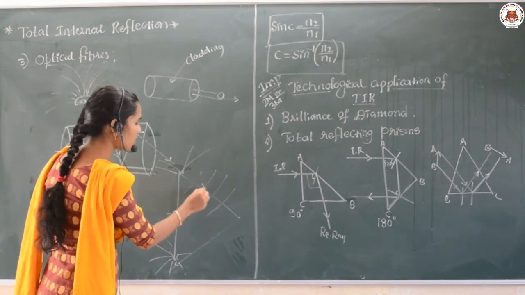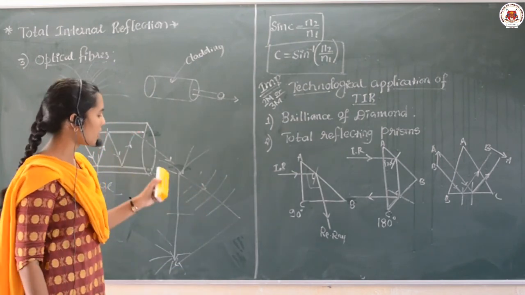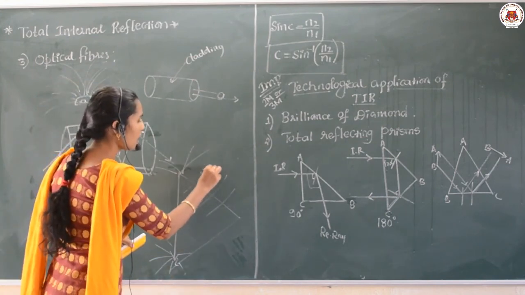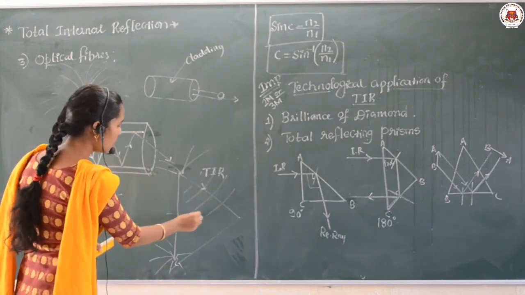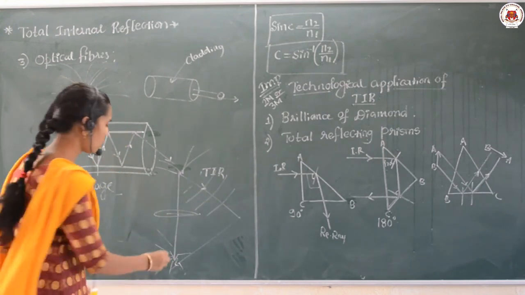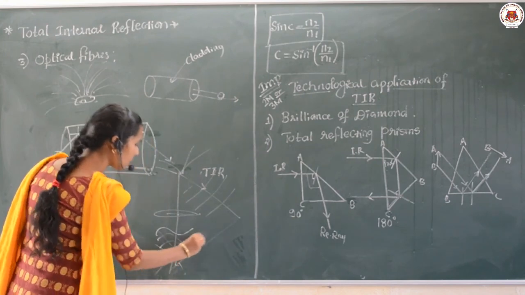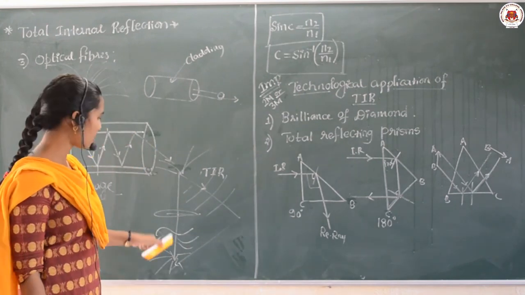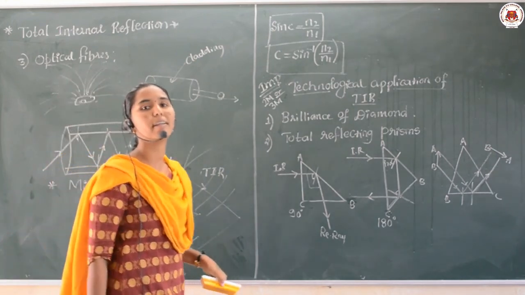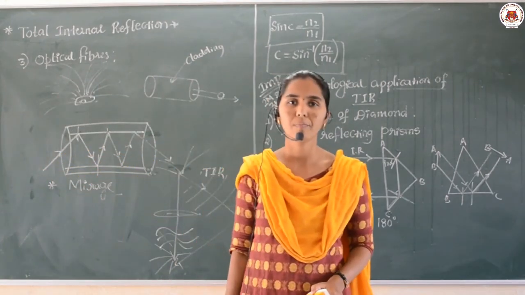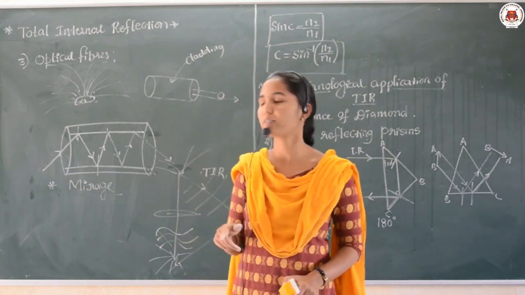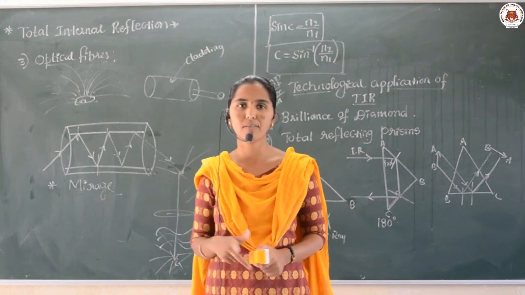When it passes from one layer to another layer, from denser to rarer medium, it undergoes TIR, and hence the downside appears exactly inverted, and we feel that there is a pool of water and its inverted image can be seen. If you go near there, you will not find any image or any water there. That is just an optical illusion formed because of total internal reflection.